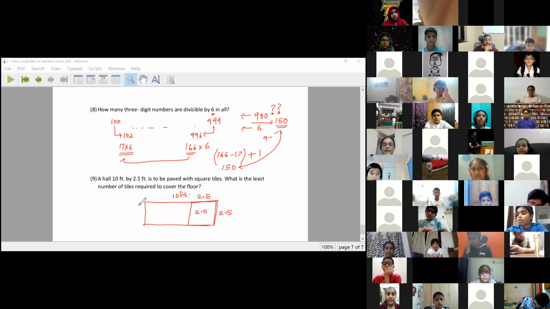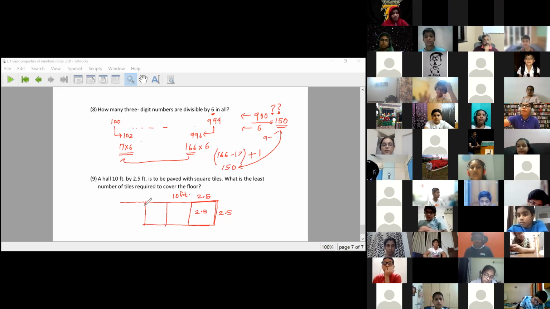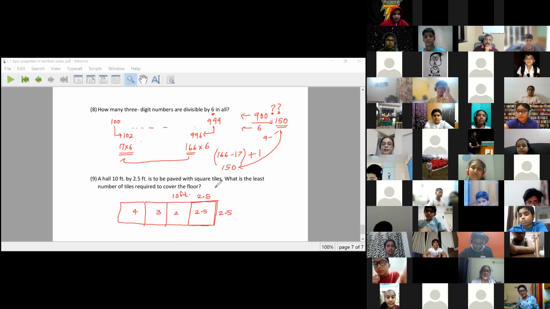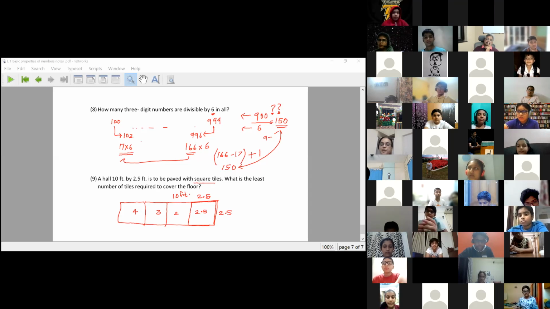And then in 10 feet, how many tiles can fit? I can fit only 4. So 4 tiles. This kind of question needs a little bit of tile logic. We can do it by diagram or we can do it by simple division. 4 tiles. All right.